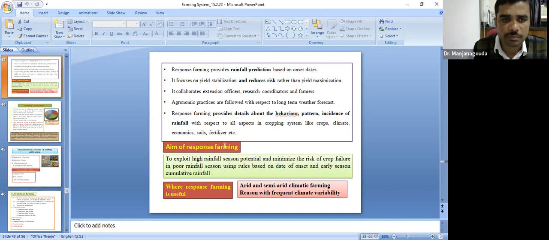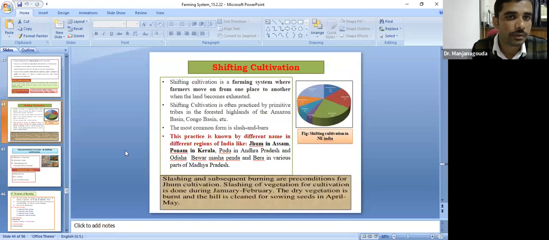The aim of response farming is to exploit the potential of a high rainfall season and minimize the risk of crop failure over the rainfall season, using the date of onset and the early season cumulative rainfall. Response farming is useful only in arid and semi-arid climates, where there is a high frequency and high variability of rainfall, that is, where climate variability has been observed. In such places, this response farming is useful.